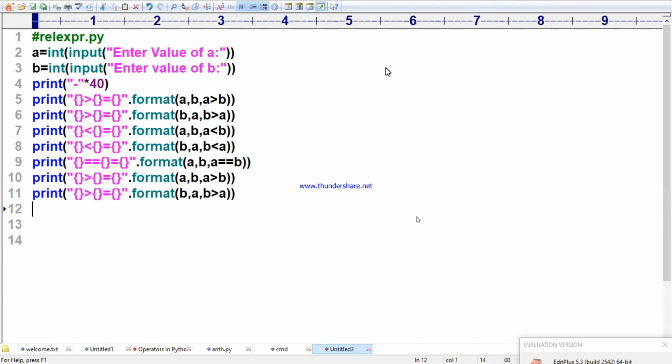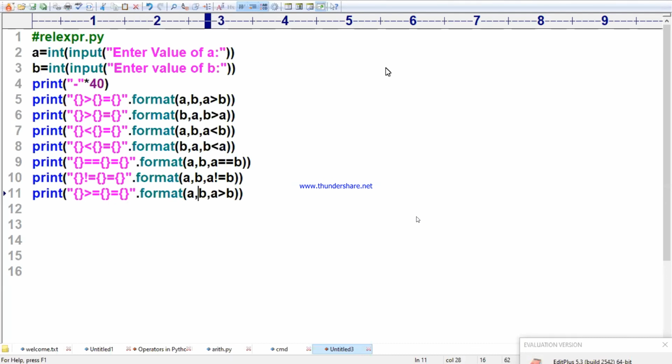I will take one more. I am taking the not equal to symbol. One is enough: A not equal to B. B not equal to A or A not equal to B, both of them are the same. One more I will write. What is that? Greater than or equal to.